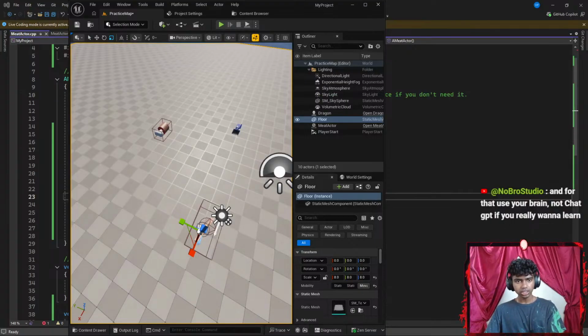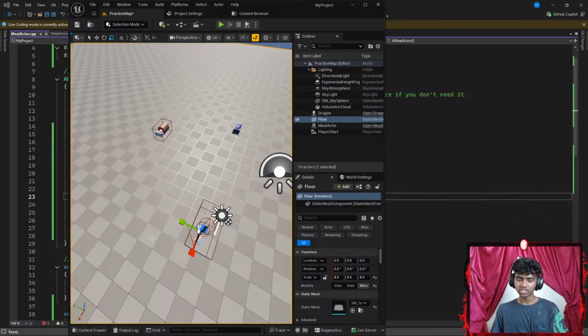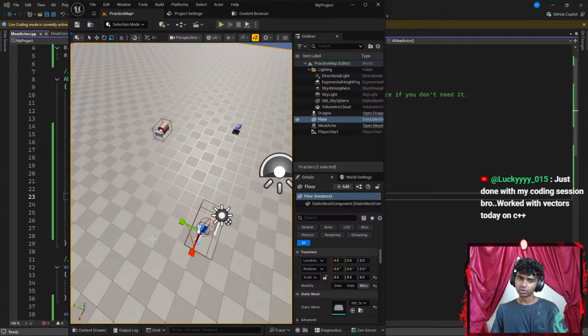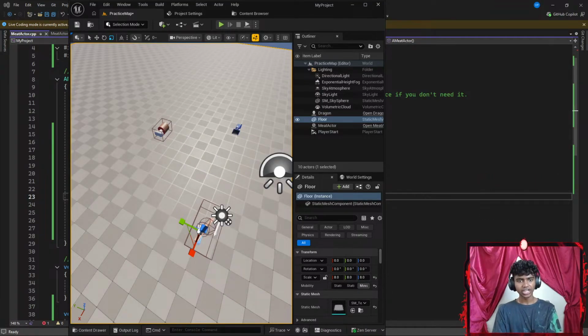Okay, so let's see. Now, to learn it, instead of rewriting the same stuff for the next 5 streams, why don't you make 5 different actors, each with a different type of stuff. Now you will give a point, one will lose HP and so on. Oh, that makes sense. Much better to learn rather than writing the same stuff again and again. And for that, use your brain, not ChatGPT, if you really want to learn. That actually does make sense. Once I get the reference code, it makes the work so much easier. So I actually learn the type stuff.